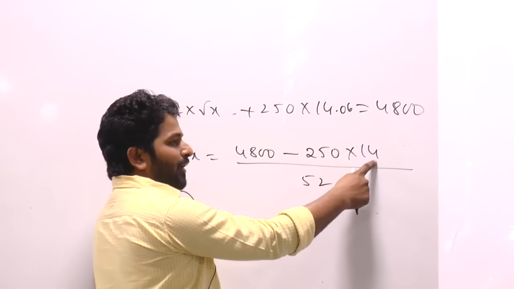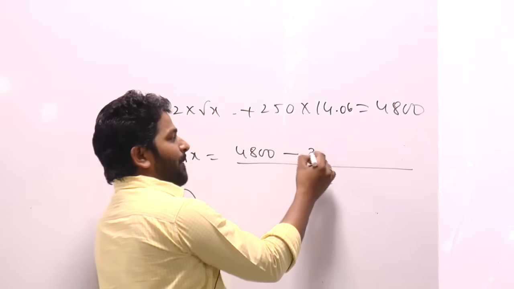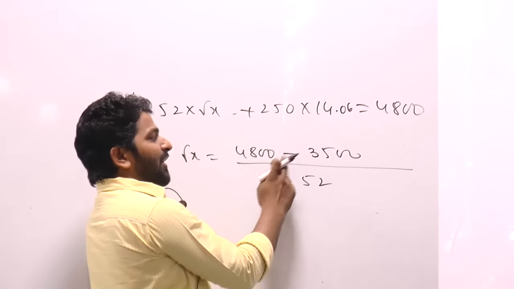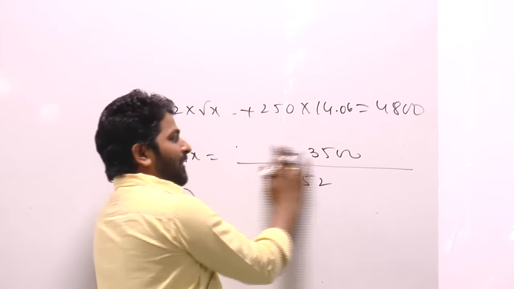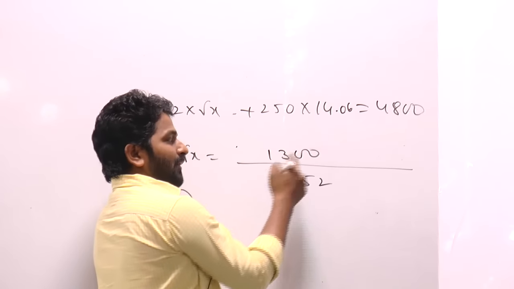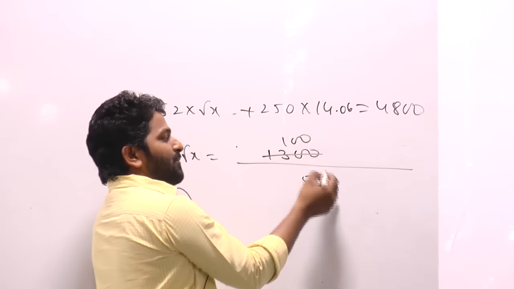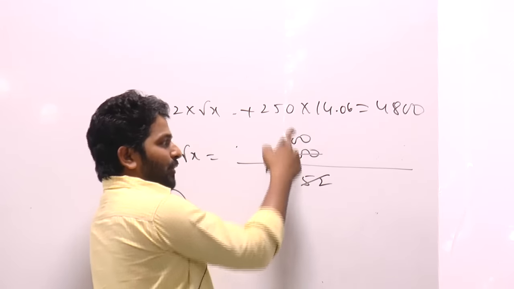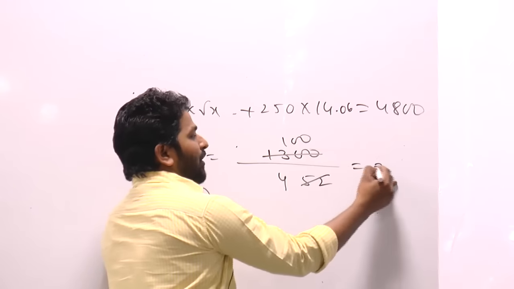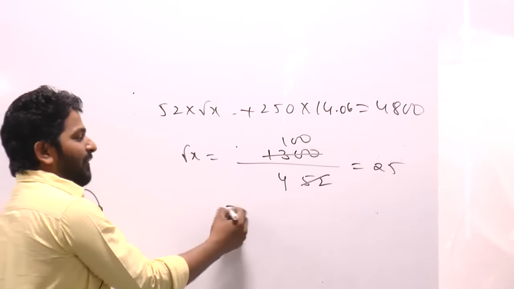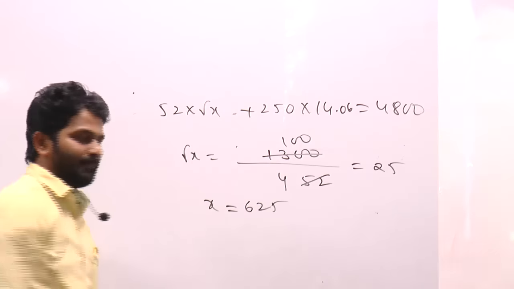Still you have 2 more times. Total value is 3500. 4800 minus 3500, 1300. 1300 divided by 52, which is 100 by 4, equal to 25. Root x is 25, x is equal to 625.